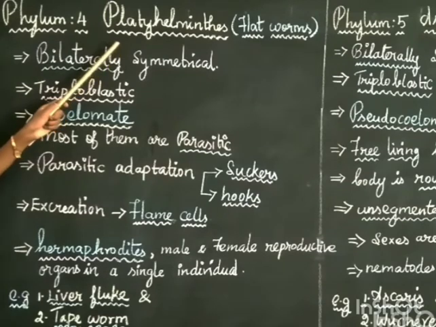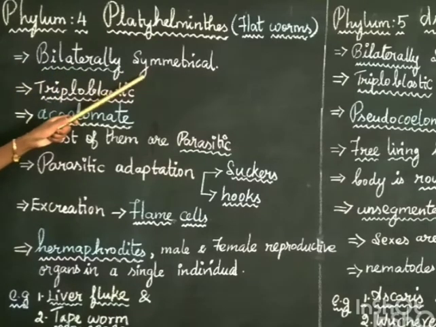Okay, here first, bilaterally symmetrical, that is, here the body is divided into two equal halves, left and right half, only if the cut passes through the central axis. Here it is a bilaterally symmetrical animal. In the previous phylum we had seen radially symmetrical animals. Only in the phylum Platyhelminthes have we seen bilaterally symmetrical animals.